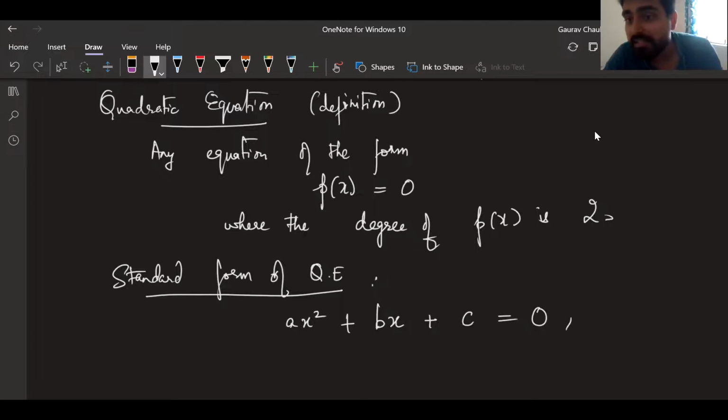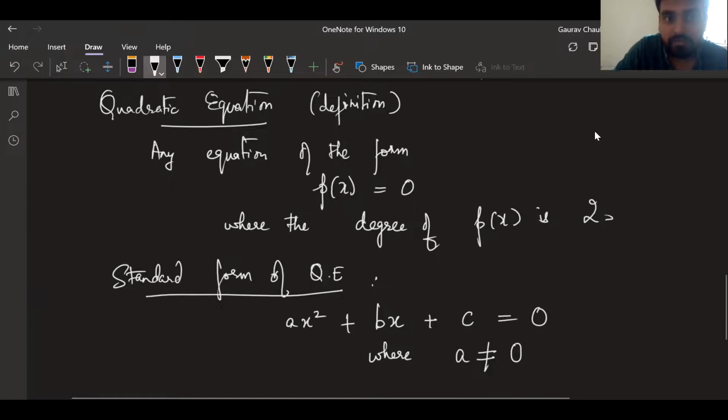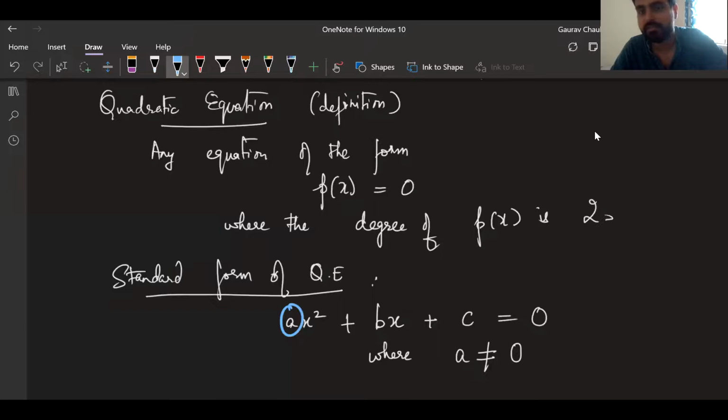Important thing to note is here a cannot be 0, where a is not equal to 0, because if a is equal to 0, what kind of equation will it become? Anyone? If in place of a I put 0, what kind of equation will it become? Raise your hands if you can answer this.